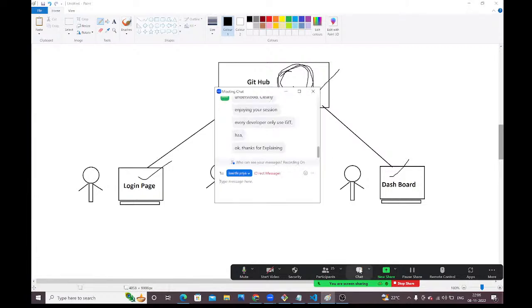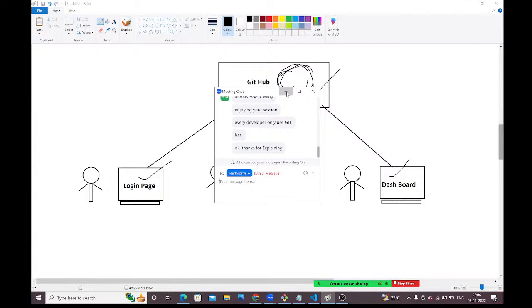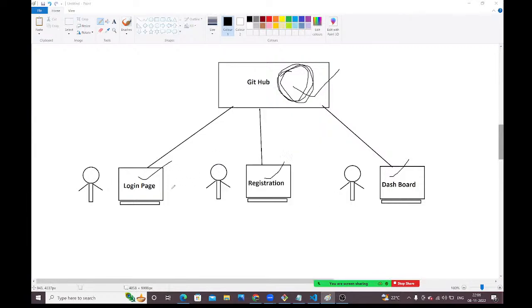Okay. Tomorrow morning I come to the office. In my system, what do I have? As developer 1, I have only login functionality, but I want registration functionality and dashboard functionality also. As developer 2, in my system I have only registration functionality, but I should get login functionality and dashboard functionality also. As developer 3, in my system I have only dashboard functionality, but I want to get login and registration functionalities also.